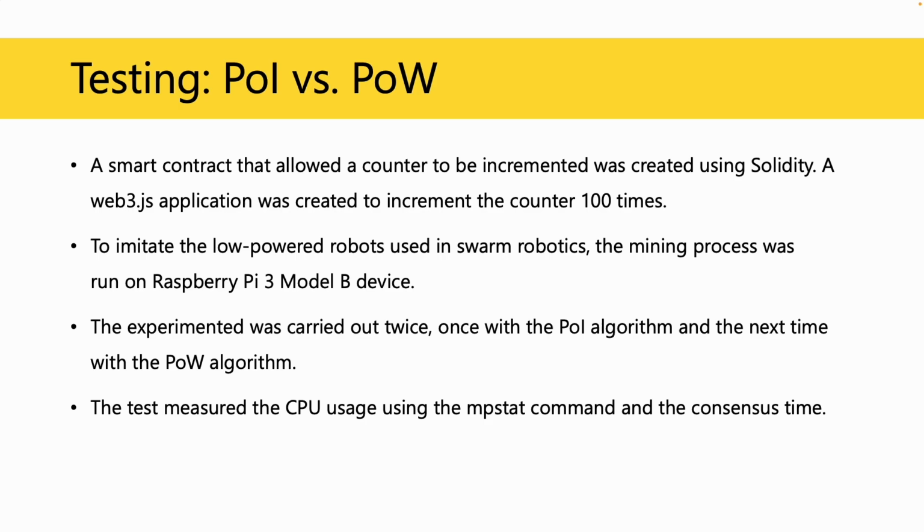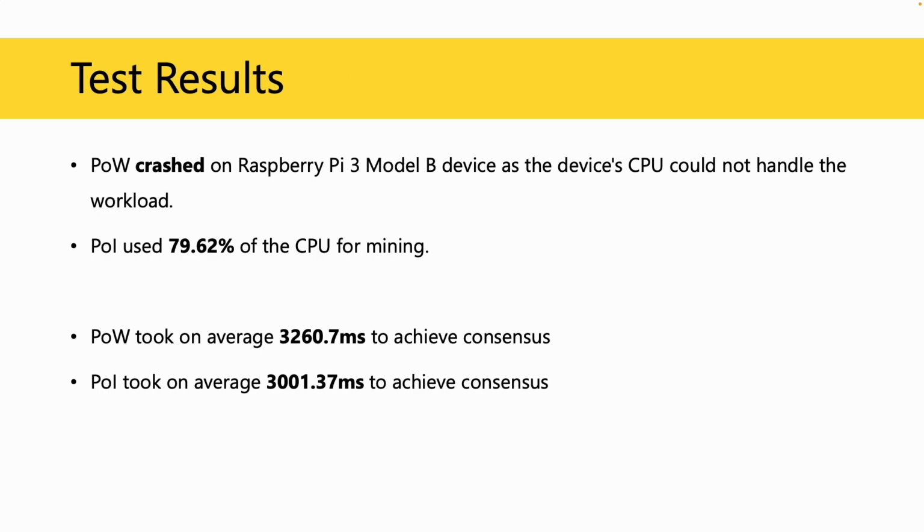Initially, the proof of identity algorithm was compared to the proof of work algorithm. Since swarm robots are low-power devices, Raspberry Pi 3 Model B was used to run these tests. A smart contract with a counter was developed and deployed in a private blockchain. A Web3.js application was developed to increment the counter 100 times. The CPU usage time and the average consensus time, that is, the time taken to increment the counter by 100 times, were used as metrics.